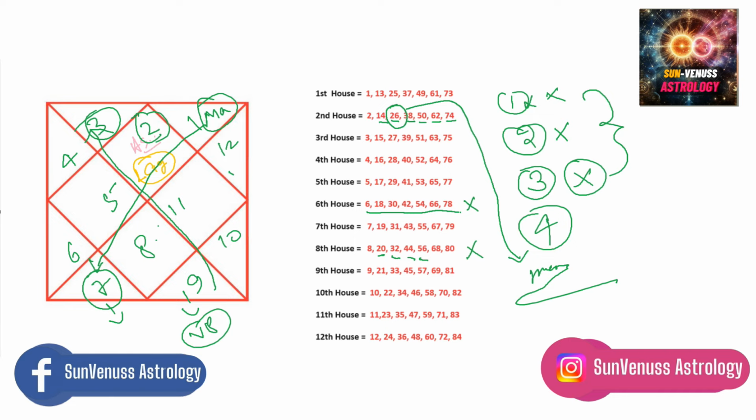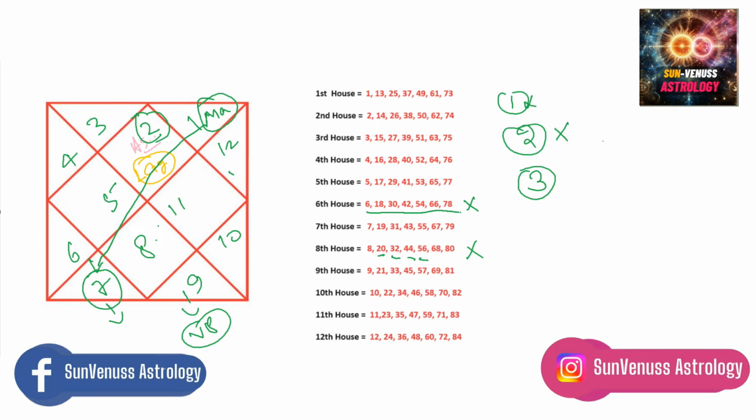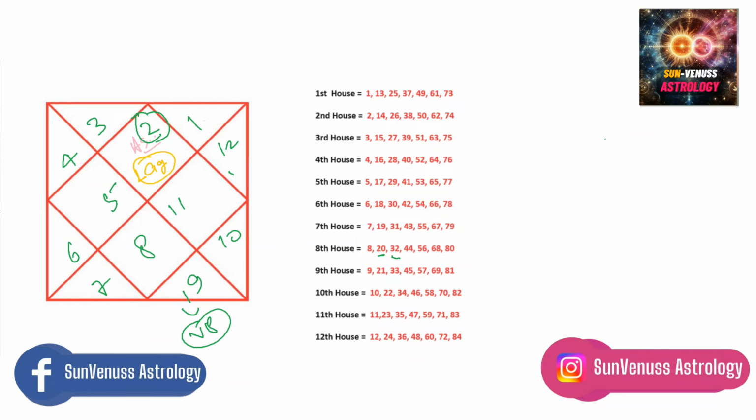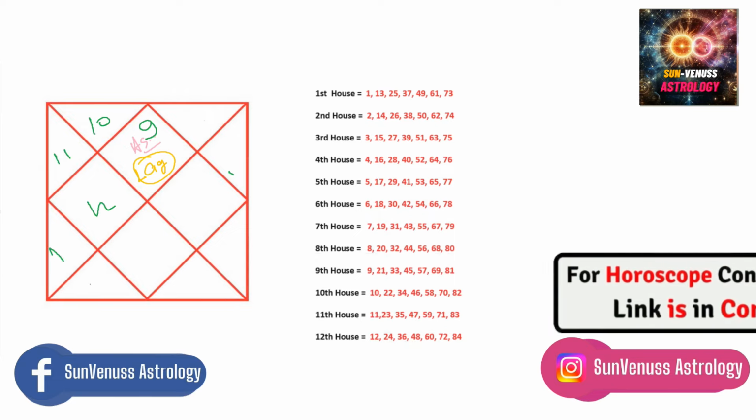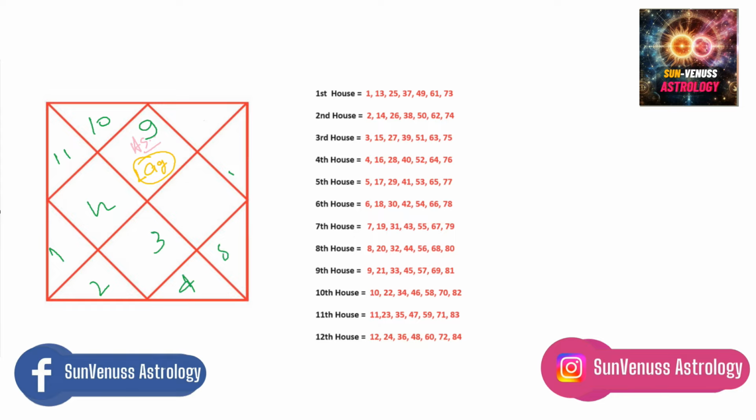Okay, so this is how you have to make this system work. Let me take another example, of someone else, so that you can understand how things work out. The next combination is of a girl who was a Sagittarius ascendant. So if she is a Sagittarius ascendant, you can count 9, 10, 11, 12, 1, 2, 3, 4, 5, 6, 7, 8. She had Mercury in the 7th house.